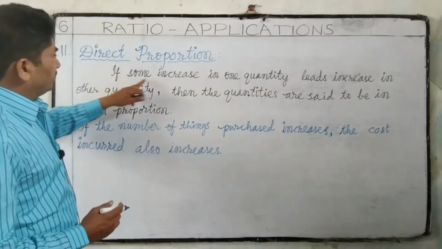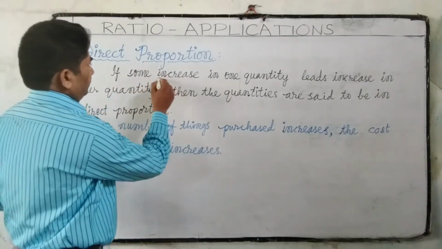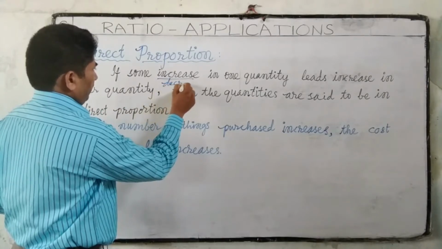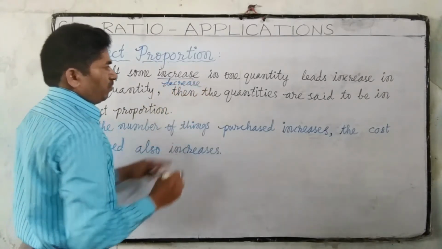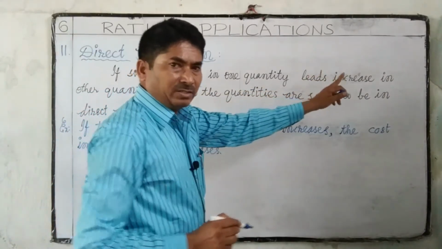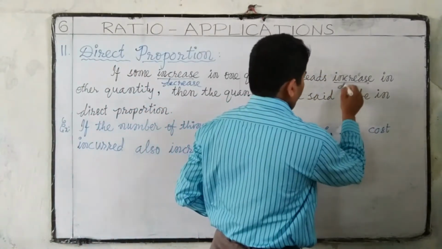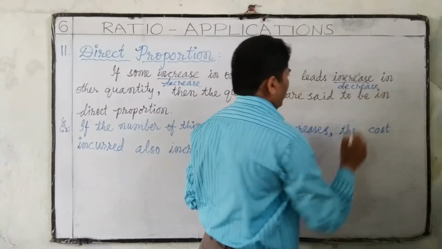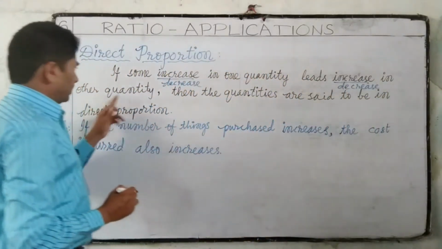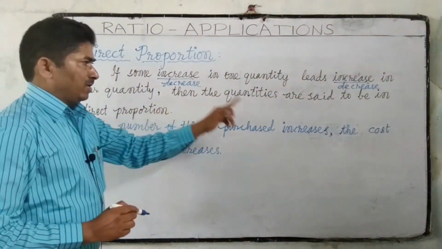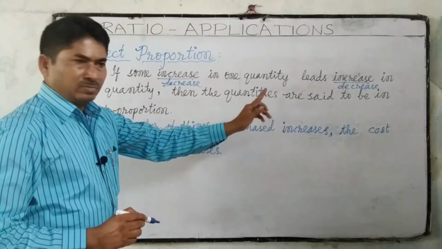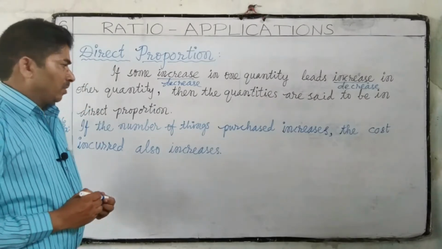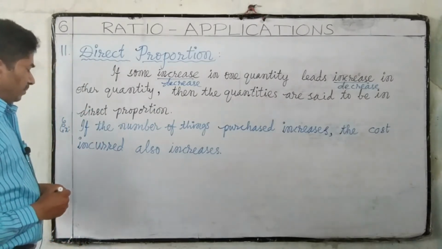Or if some decrease in one quantity leads to decrease in other quantity, then the quantities are also said to be in direct proportion. Here is an example.